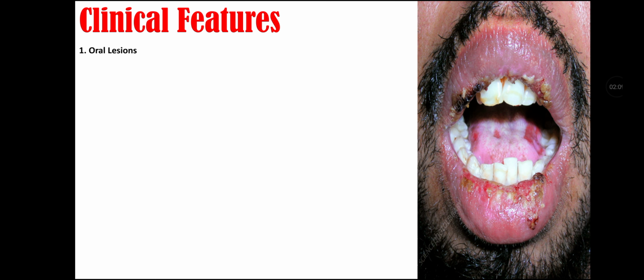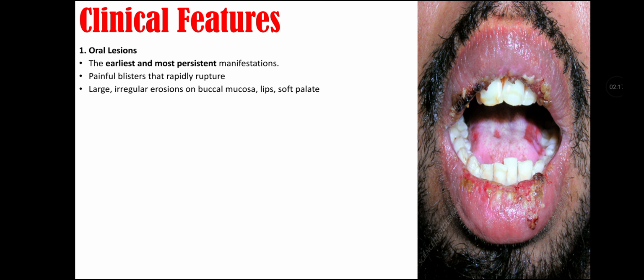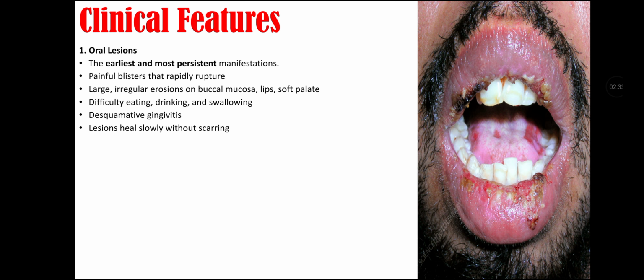Clinical features of pemphigus vulgaris. There may be oral lesions that are the earliest and most persistent manifestation. They are painful blisters that rapidly rupture. There are large irregular erosions on the buccal mucosa, lips, and soft palate. There is difficulty eating, drinking, and swallowing in this case. There is desquamative gingivitis associated with pemphigus vulgaris, and lesions heal slowly without scarring.